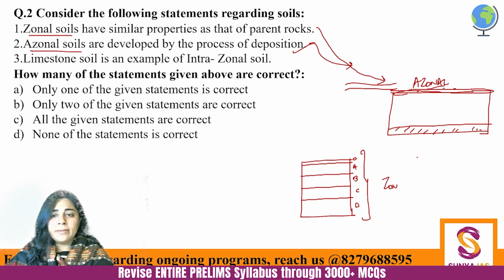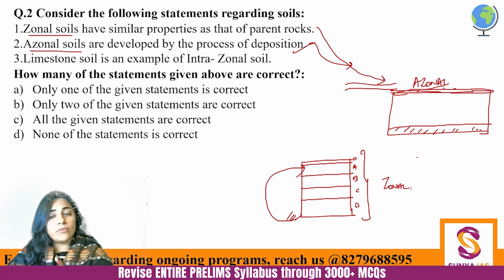And you will see that this zonal soil will have whatever the parent rock is made of, be it mica, be it granite, be it any kind of rock. The soil that is made will display a lot of characteristics of the parent rock, because it has been made out of it only, right? So first is correct, second is also correct.